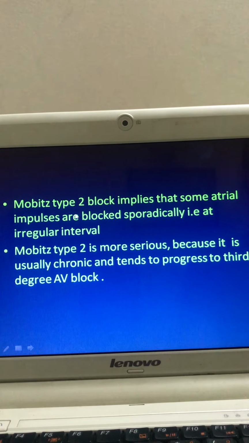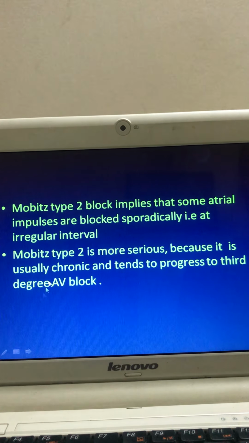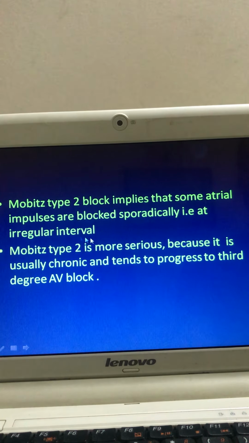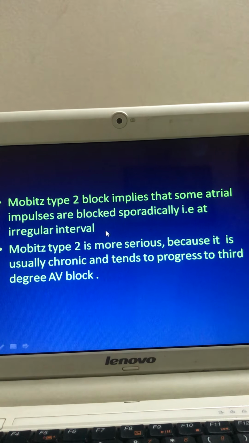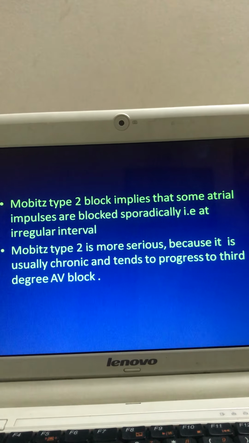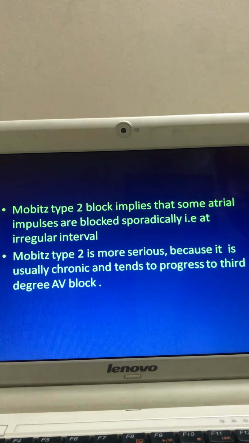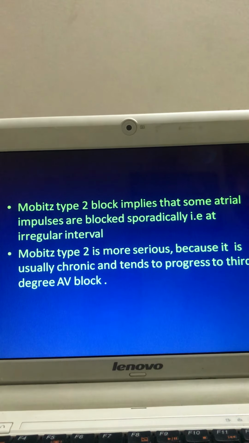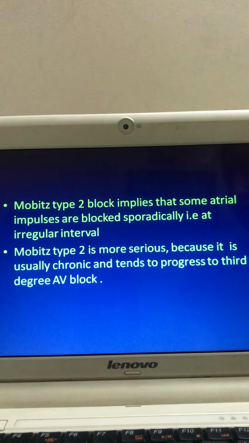Mobitz type 2 block implies that some atrial impulses are blocked sporadically, that is at irregular intervals. That is, in Mobitz 1 there is missing of heartbeat. First there is increased PR interval, then there is missing of heartbeat.